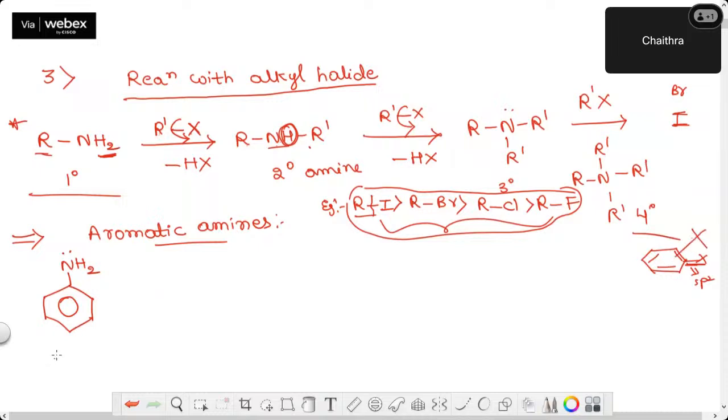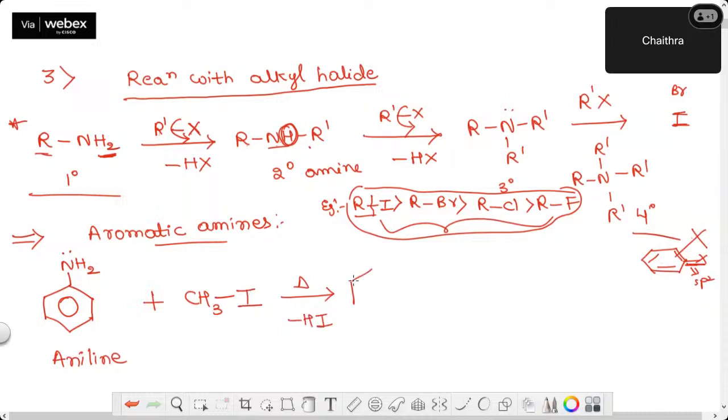I have taken a primary aromatic amine. This is called aniline. Now I will add methyl iodide to this. Why did I take methyl iodide? It is more reactive. That's why. Heated. What will happen? Substitution. So you substitute this alkyl group here and remove 1 mole of HI.